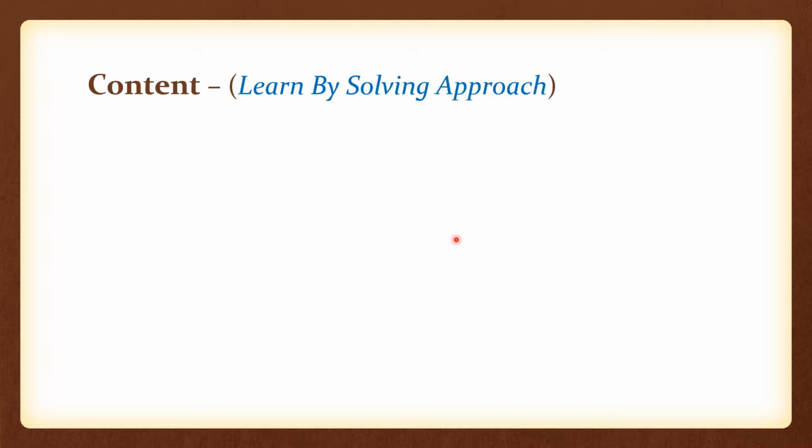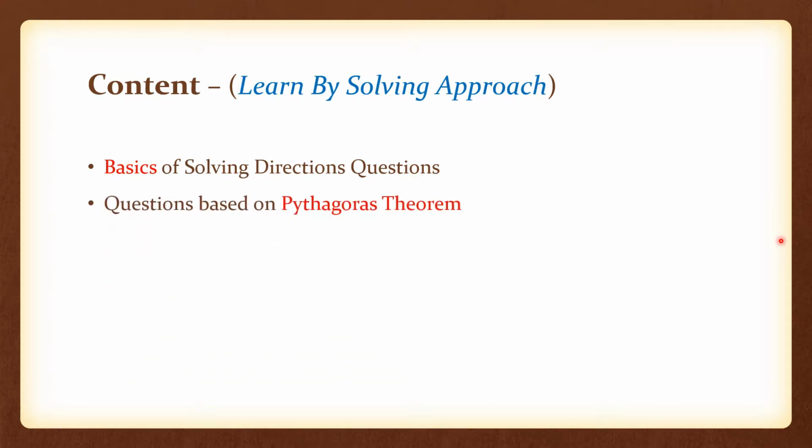So before moving on, I would like to reiterate the contents that we have already discussed and what we are going to discuss today and what we will be discussing in the later parts. Okay, so at first you all know we have covered the basic questions on directions, and then we have moved to Pythagoras theorem, and then we have seen the concepts of northeast, southeast, northwest and southwest. So if you haven't watched the three parts yet, I suggest you to kindly go and watch the three parts now. The link is in the description. So then you get to know this part. Okay, then you come to this part, then you will understand it more better.